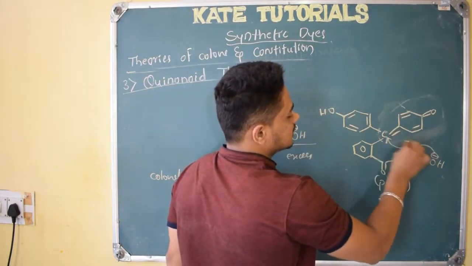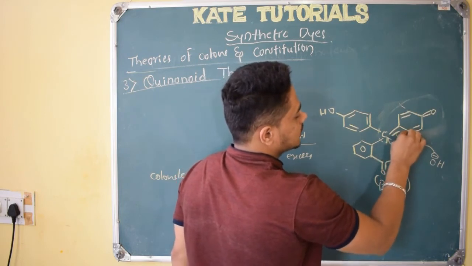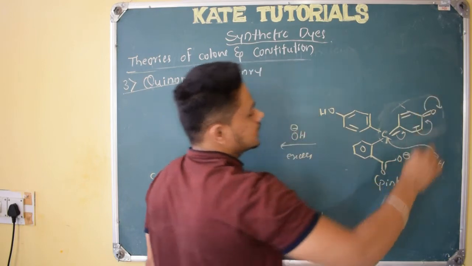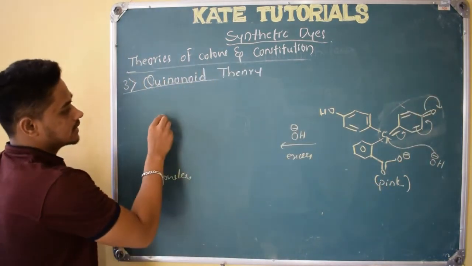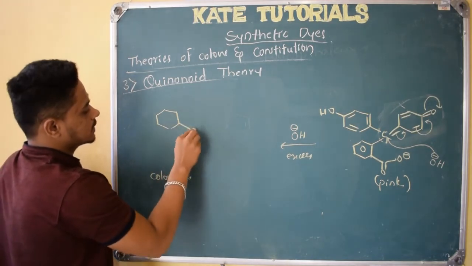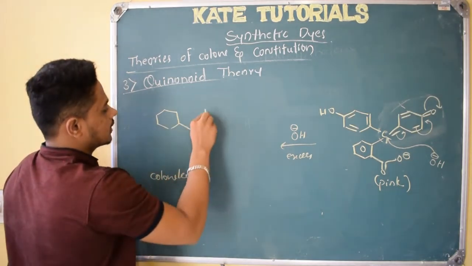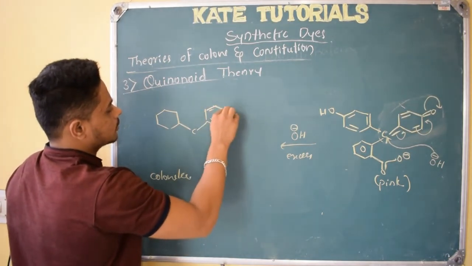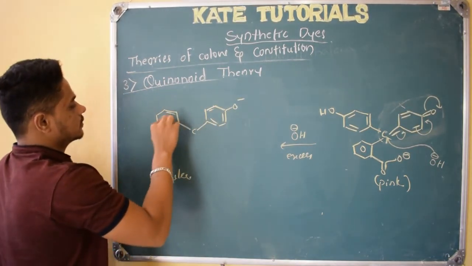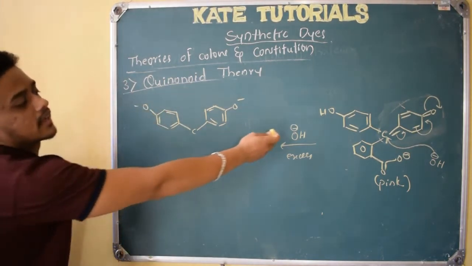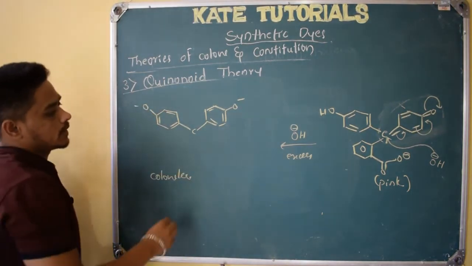As soon as this attacks here, this pi bond will shift here, this pi bond will shift here, and this electron gets its density, right? So I will get this structure. Double bond, double bond, double bond, O minus here. Here also you can place O minus because you are using excess alkali, that H will also be knocked out.